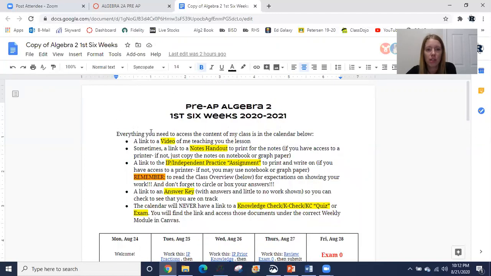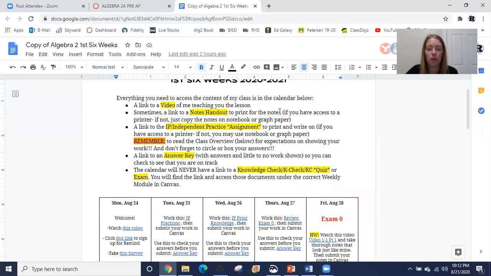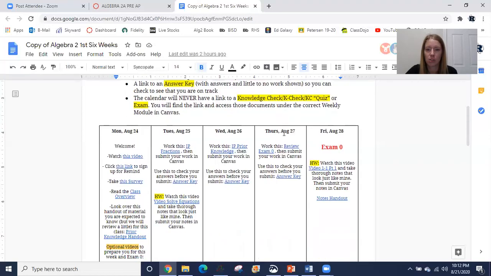So everything you need to access content in my class is in the calendar below. Okay, there will be a link to a video of me teaching you the lesson. Okay, so it's me. Sometimes a link to a notes handout to print for the notes if you have access to a printer. If not, just copy the notes on notebook or graph paper. Okay, so no big deal. So for example, this notes right here that I do a video of, it's got a handout. If you have a printer, print it and you can write on it. If not, you can do it on graph paper or notebook paper.